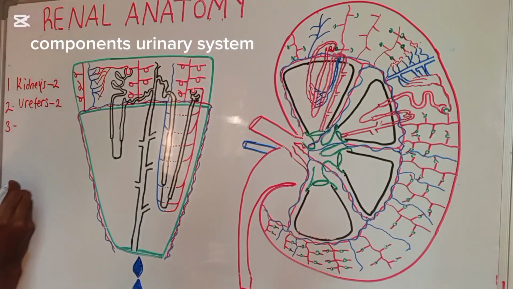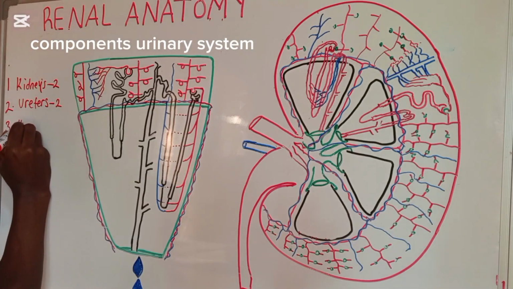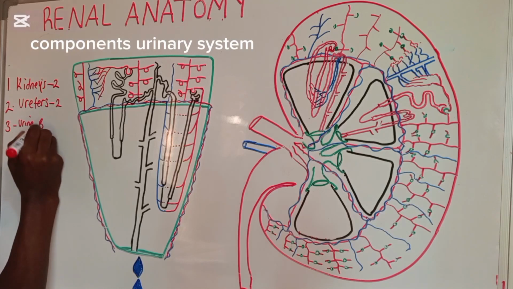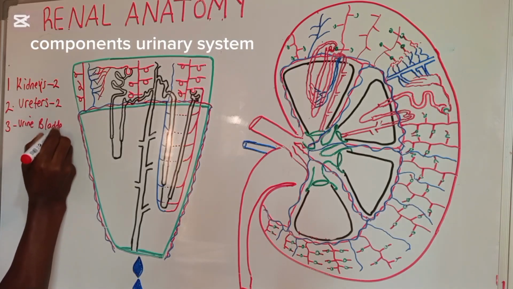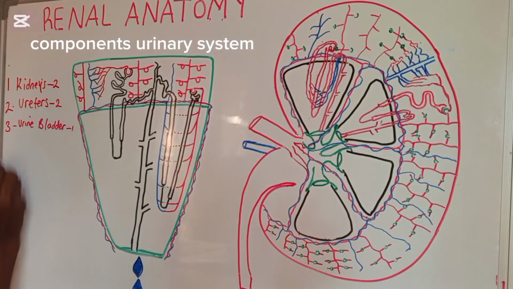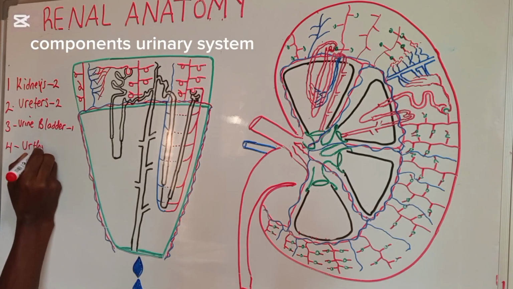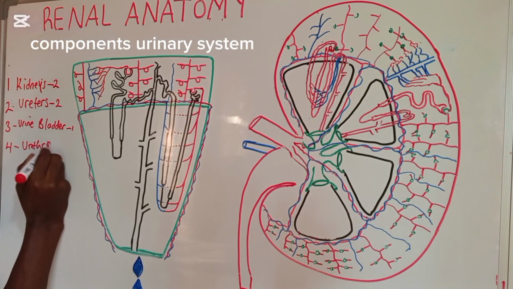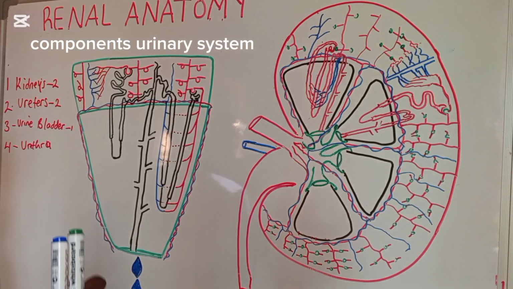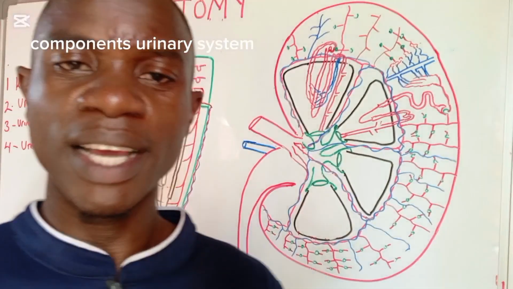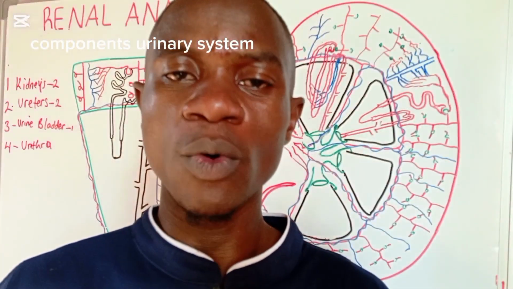The third component is the urine bladder, and the urine bladder is one. And the last component is the urethra. These are the four components that make up the urinary system, which we are going to be talking about.